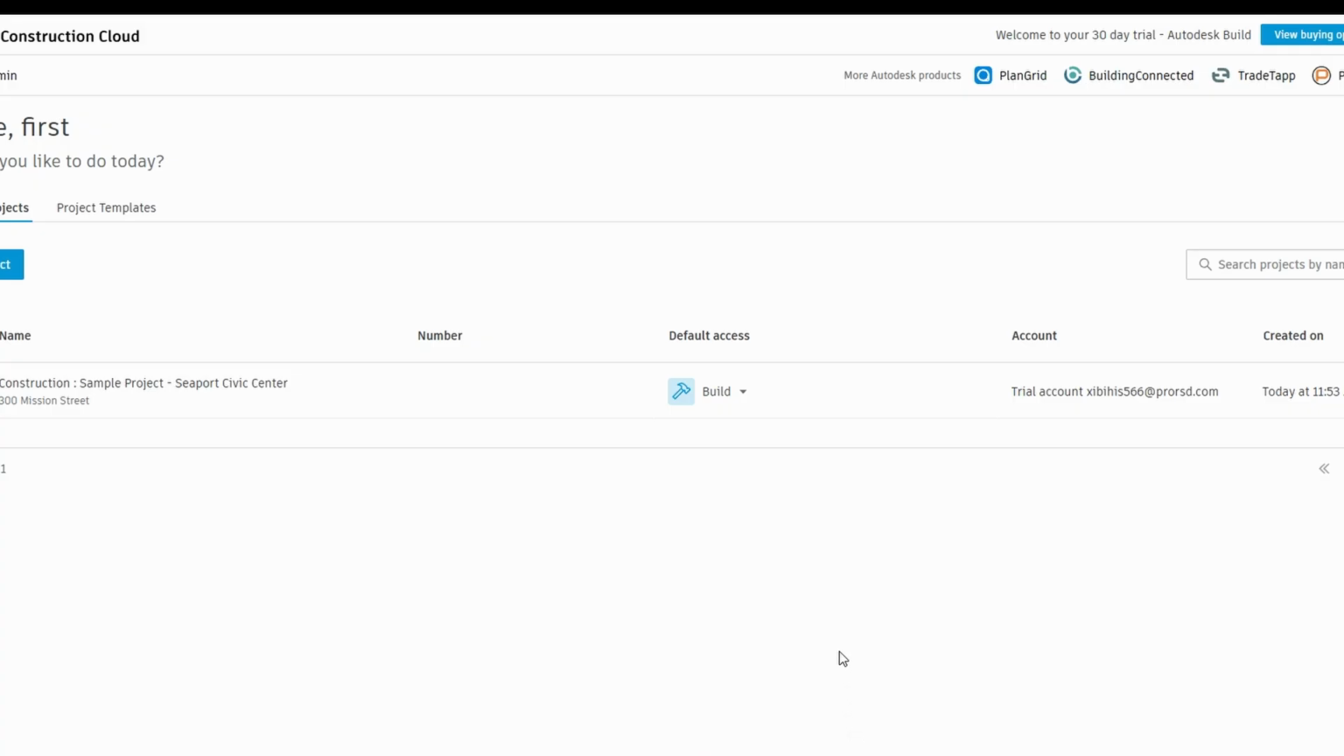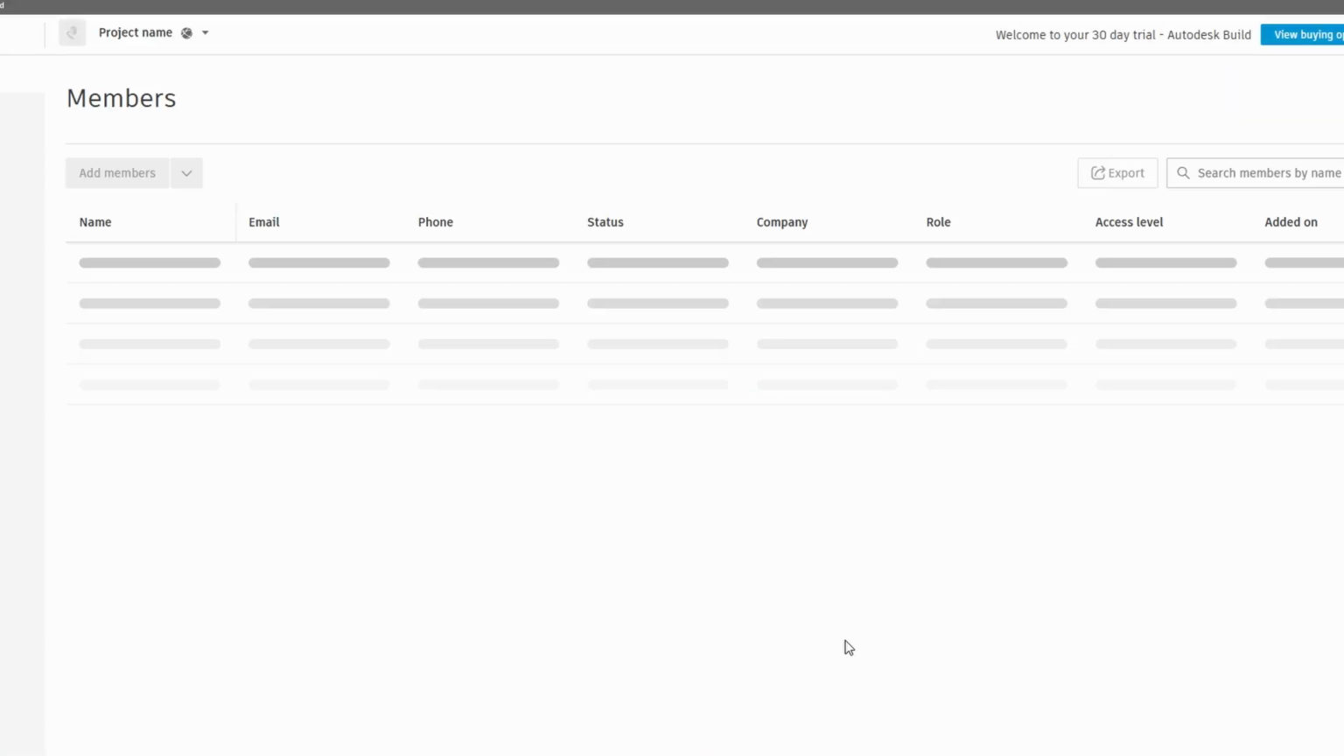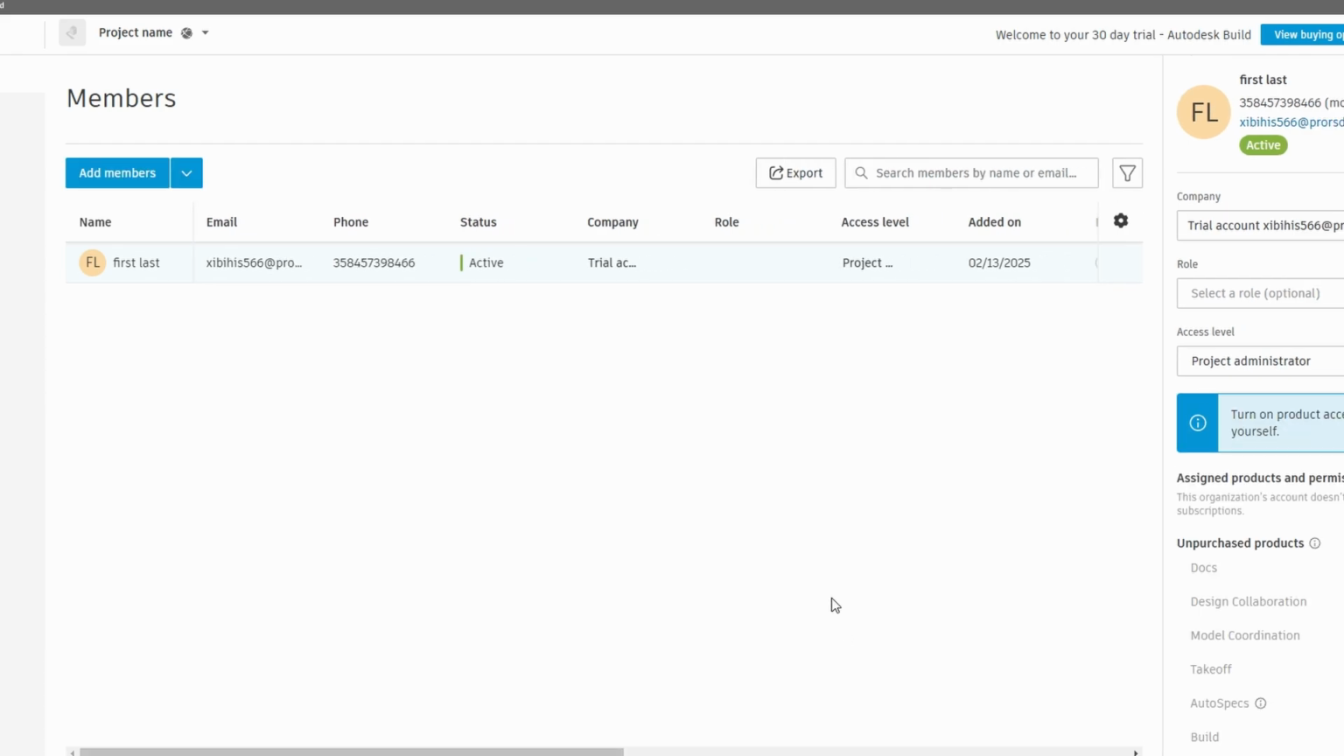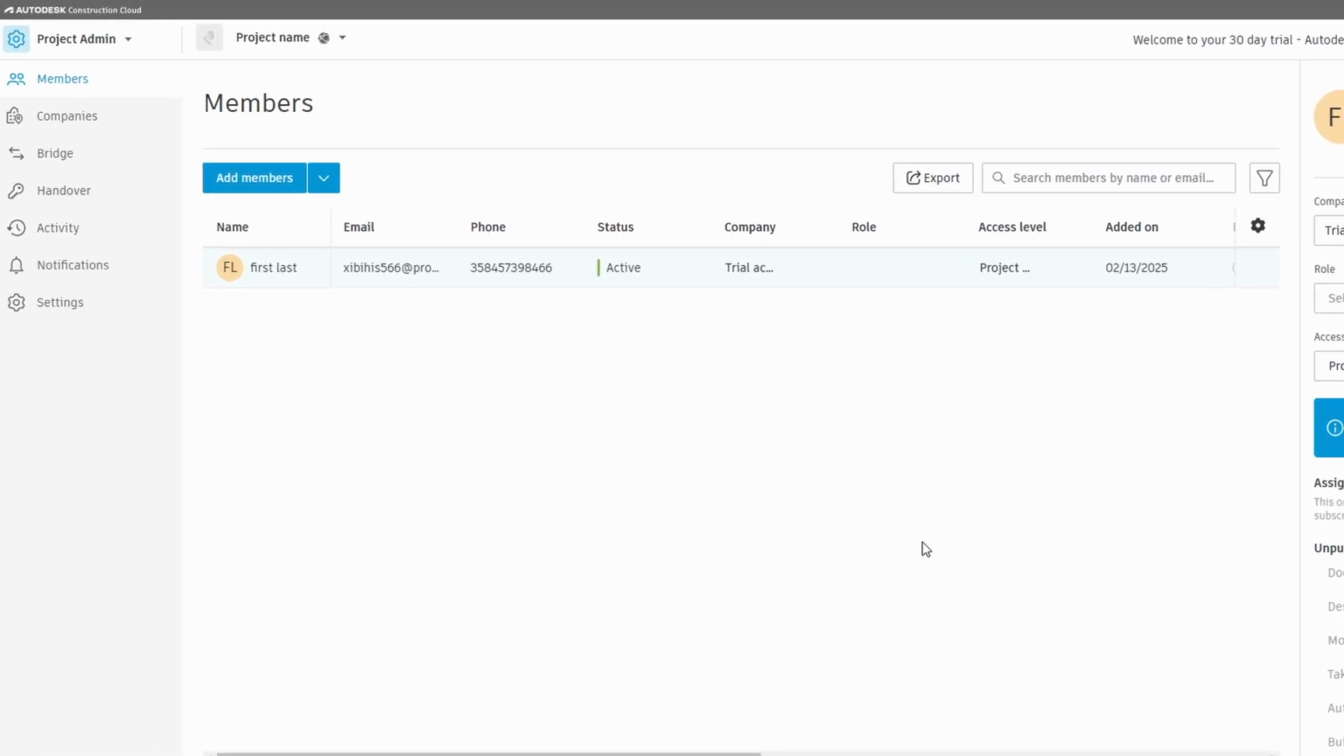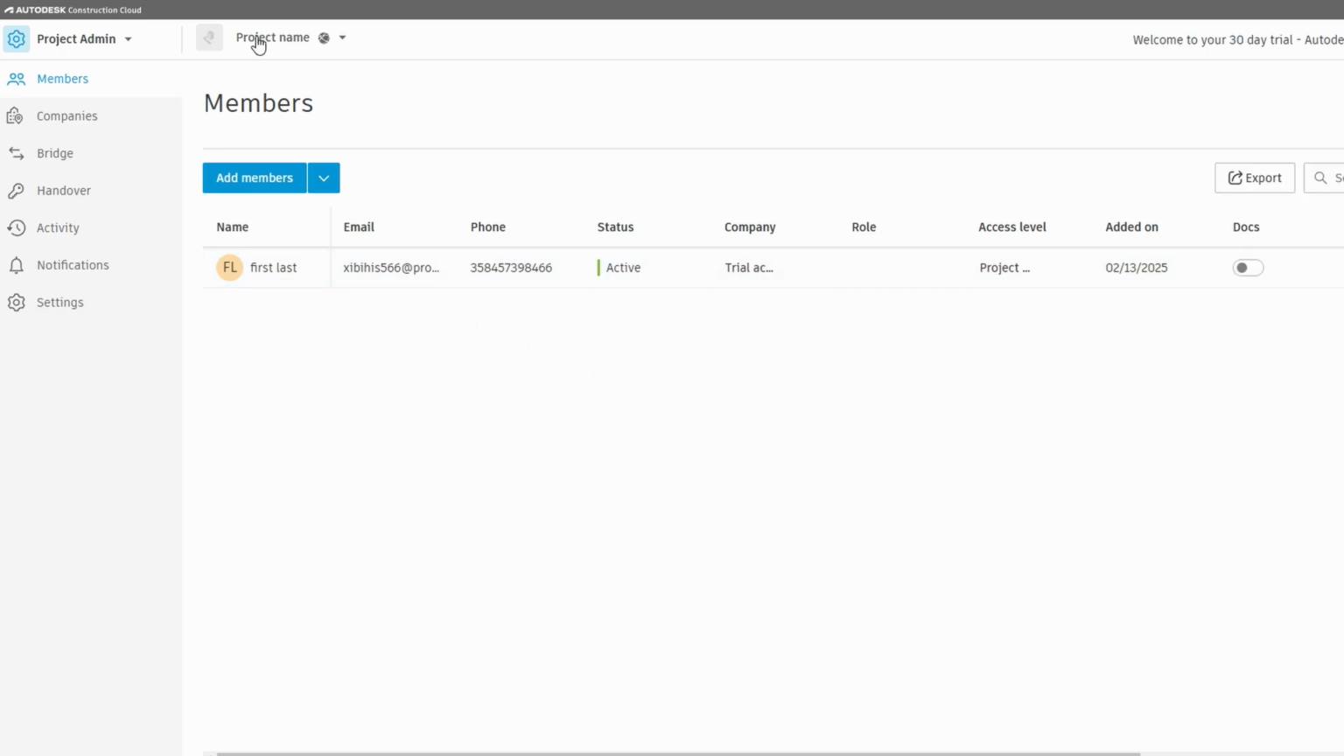Once your project is created, you'll be taken directly to the project dashboard. But if you're still getting used to PlanGrid, it might be helpful to switch to a simpler project at first. You can do this easily from the top left corner of the screen, where you can select an existing project or create a demo project.